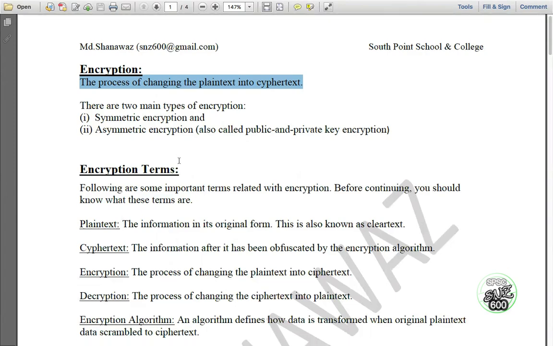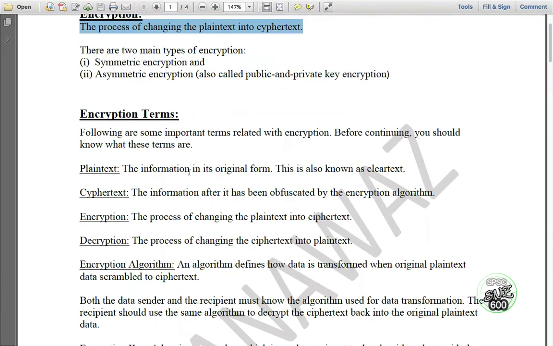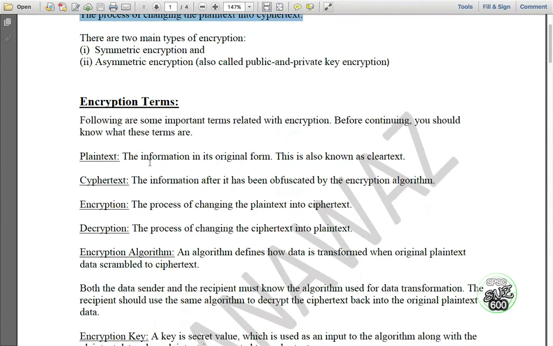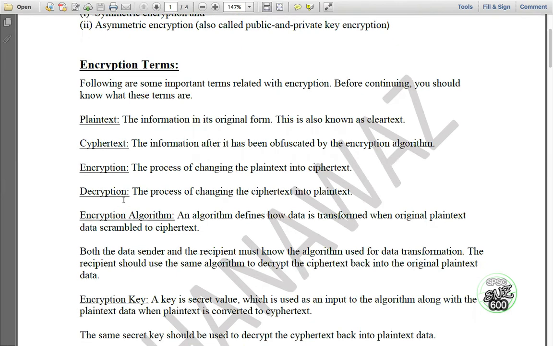Now there's another question: define all the encryption terms. So these are all the encryption terms, and I'm reading them one by one. Following are some important terms related to encryption. Before continuing, you should know what these terms are. These terms are not given in your book, so we have to learn these terms from this note.